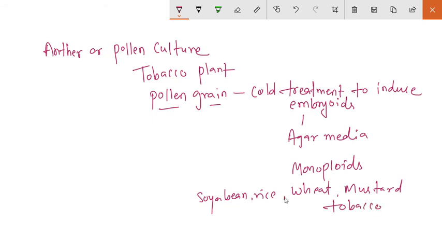These are plants in which monoploids can be produced by using pollen or anther culture. Now the morphology of monoploids: how the monoploid appears.